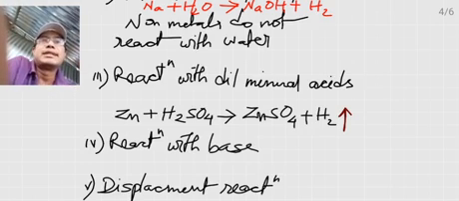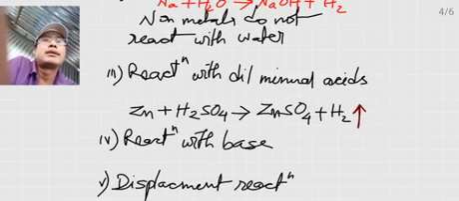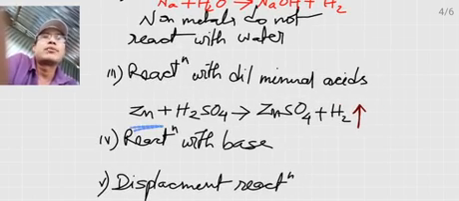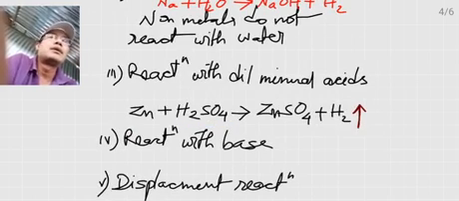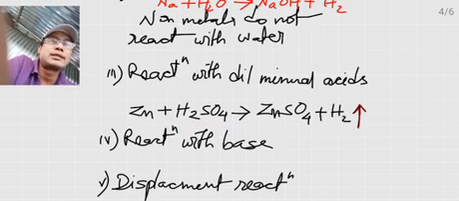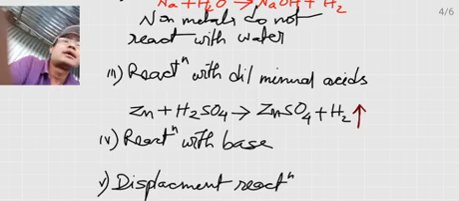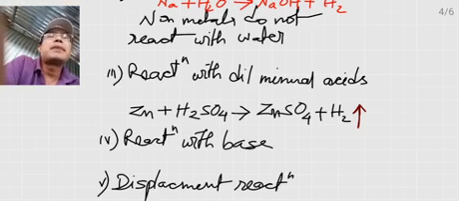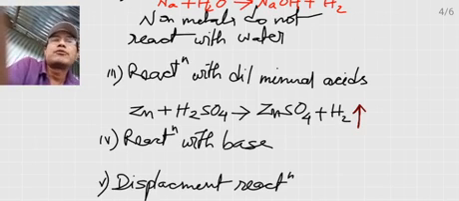For example, zinc can react with dilute sulfuric acid, H2SO4, producing zinc sulfate, the salt of zinc, and hydrogen gas is evolved. That is, metals can react with dilute mineral acids, producing hydrogen gas.